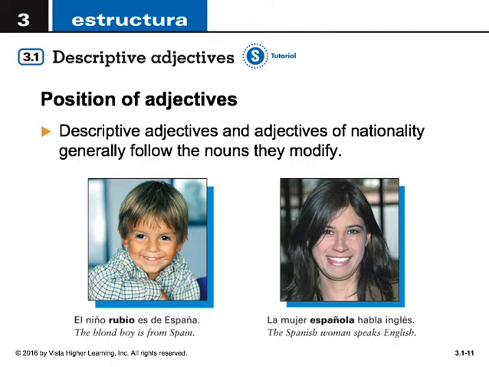Descriptive adjectives and adjectives of nationality generally follow the nouns that they modify. For example, el niño rubio es de España. The blonde boy is from Spain. Versus in English, you put it before the noun, the blonde boy. In Spanish, el niño rubio. O la mujer española habla inglés. The Spanish woman speaks English.